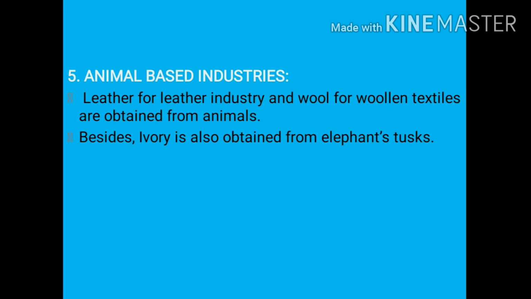Fifth one is animal-based industries. There are a number of industries which use raw materials derived from animals. For example, leather for the leather industry, wool for woolen textiles, and moreover, ivory is also obtained from elephants' tusks. So these industries are called animal-based industries. So the topic that we have covered now is industries based on raw materials.